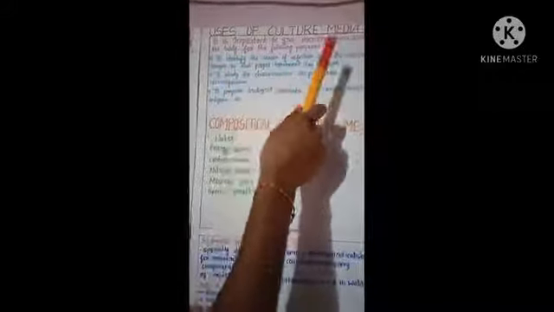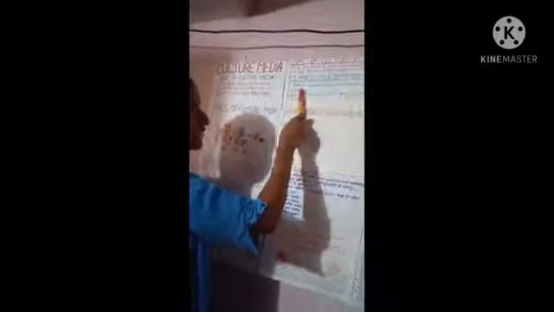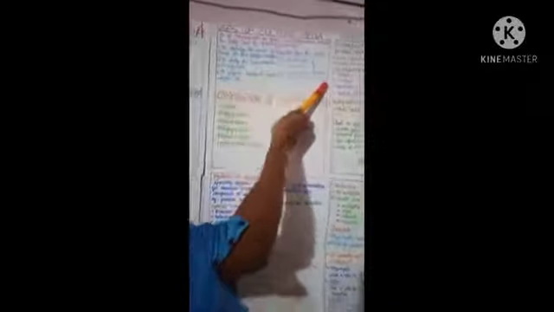First purpose is to identify the cause of infection from the clinical sample so that proper treatment can be given. Whatever microorganism causes the infection, we can give proper treatment to that microorganism. Next is to study the characteristics or properties of microorganisms. Next is to prepare biological products like vaccines, toxins, antigens, etc. We can use culture media for preparing these.